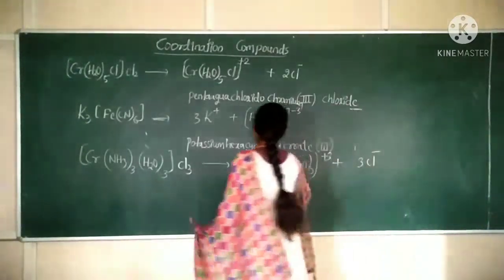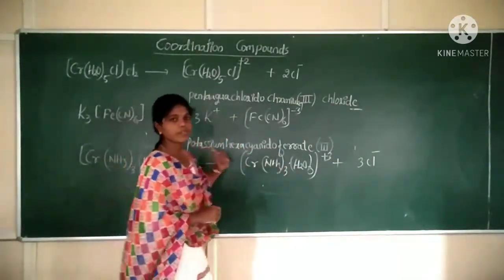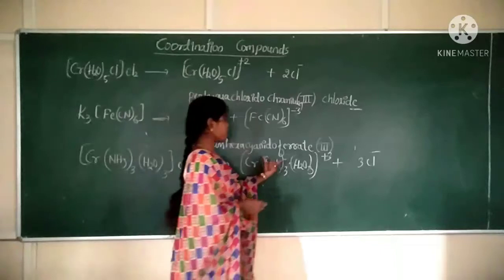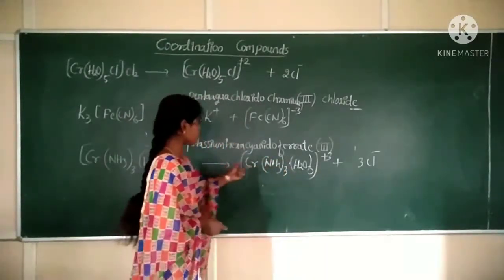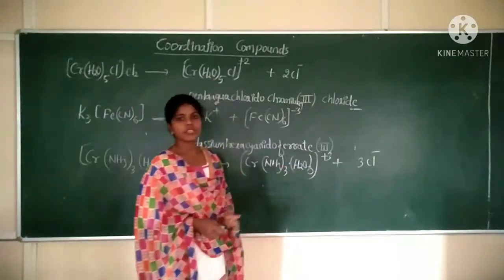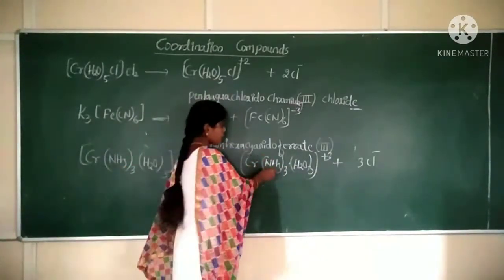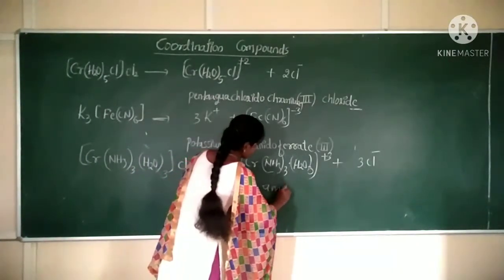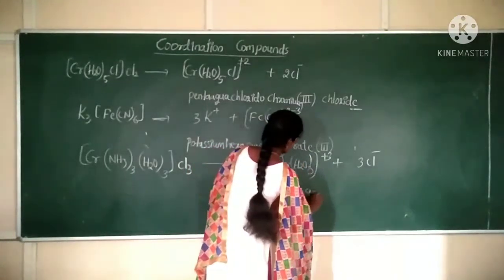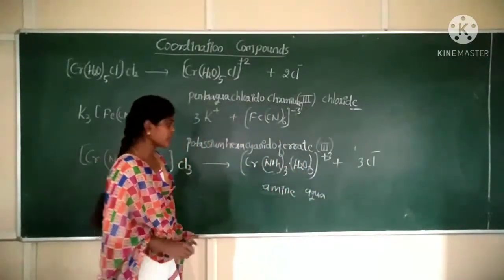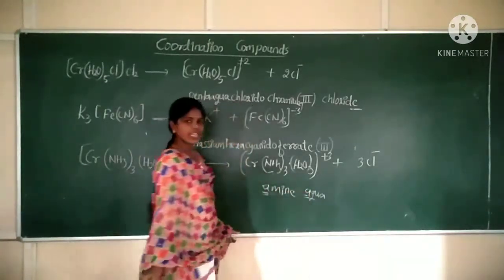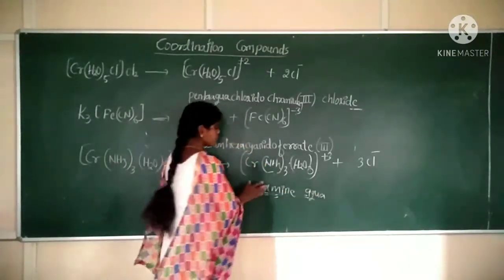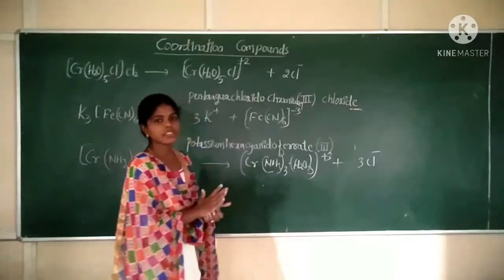Now name this coordination compound. We should always prefer the cation, later the anion. So write the cation first. In the cation part, what are the ligands? NH3 and H2O. Both are neutral ligands, correct? So ammine, and aqua, A-Q-U-A. You should follow which order? Alphabetical order. Both start with the letter A, so go for the second letter. M comes first, then Q. So we should name ammine first, later aqua.